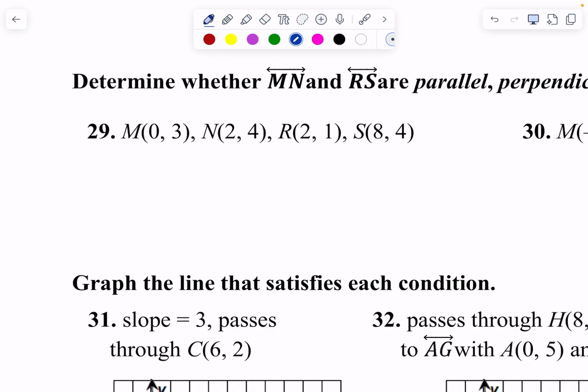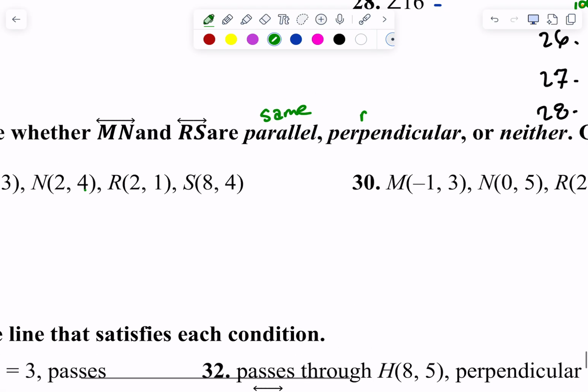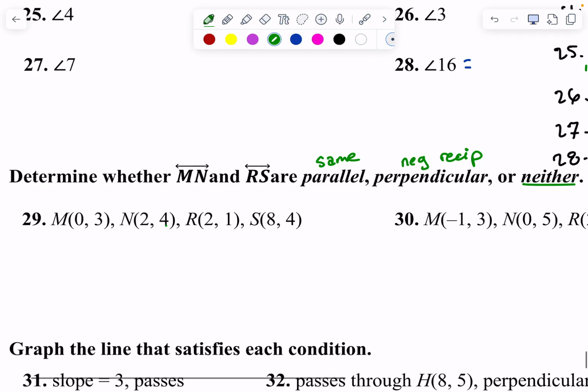We're checking for parallel, perpendicular, and neither. So MN makes a line and RS makes a line, and I'm looking at their slope, right? If they're parallel, they'll have the same slope. If they're perpendicular, they will have the negative reciprocal slope. If they're neither, they won't have either of those. The symbol that we use for slope is M, so I'm going to do M of MN and M of RS.